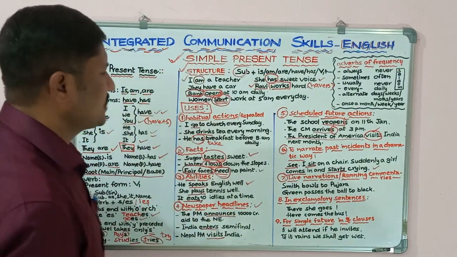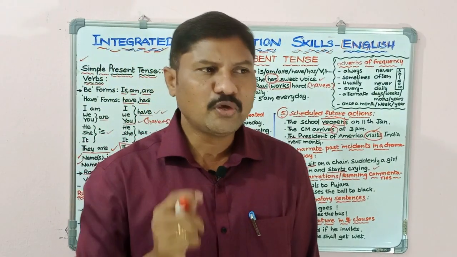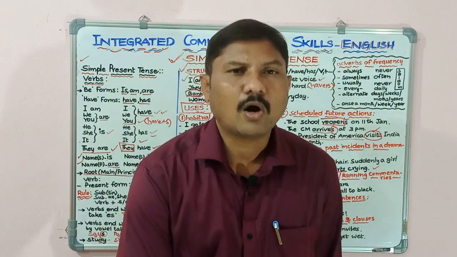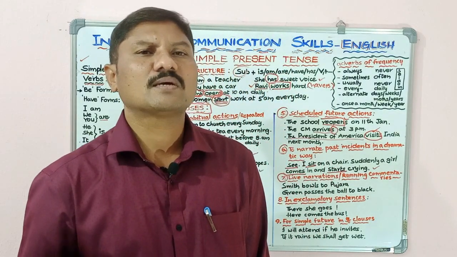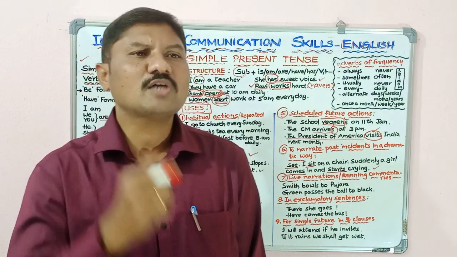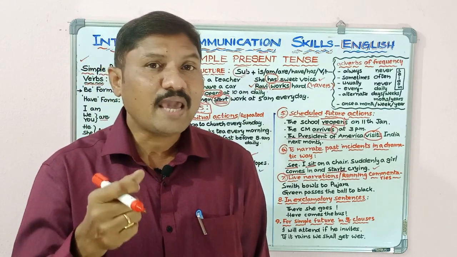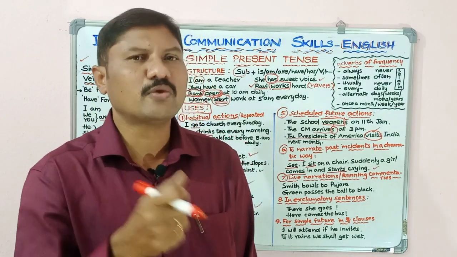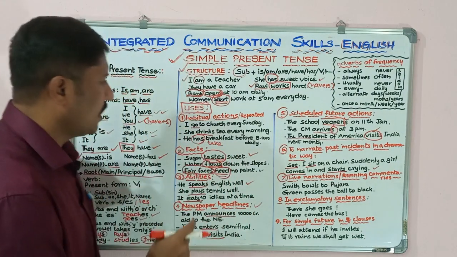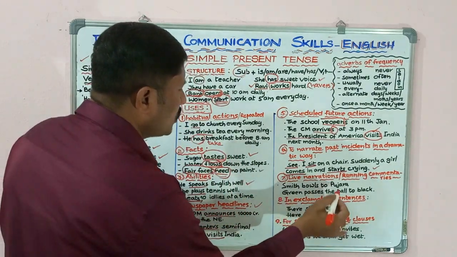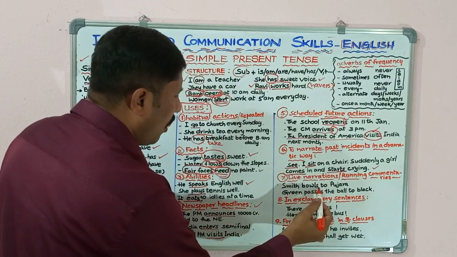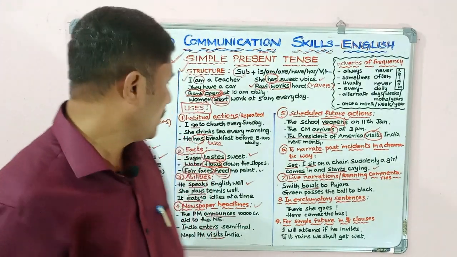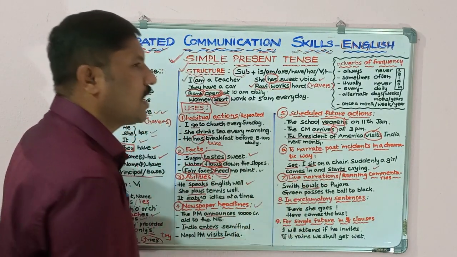for live narrations and running commentaries, we use this simple present tense. We are very interested in watching cricket matches. In those cricket matches, we find live narrations or live commentaries. For these live commentaries, they use simple present tense. So example, Smith bowls to Pujara. Here what is the verb? Bowls. The base verb is only bowl. S is added. So Smith bowls to Pujara.